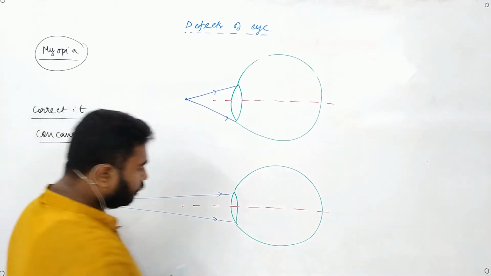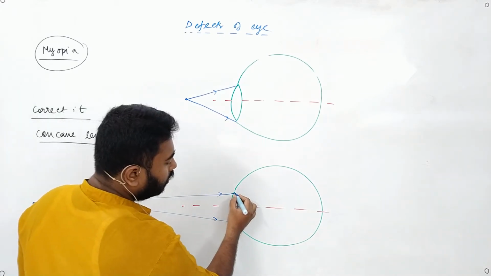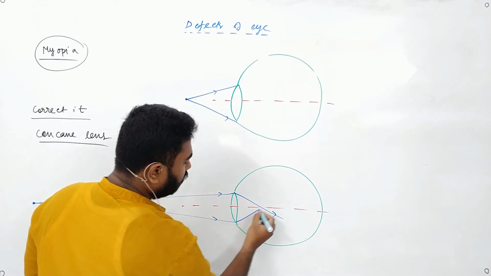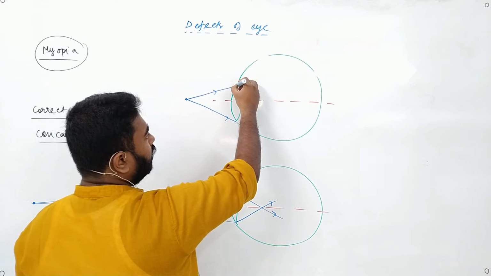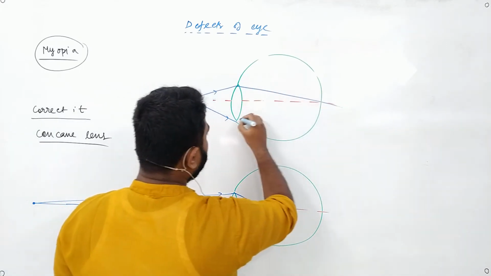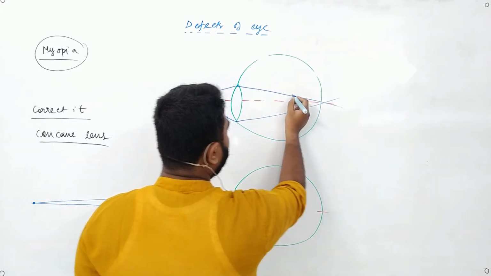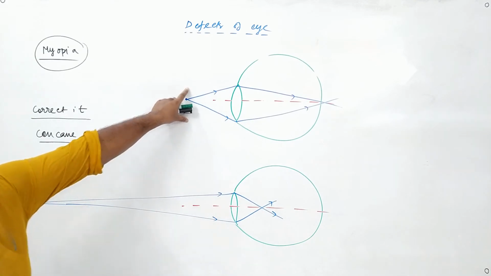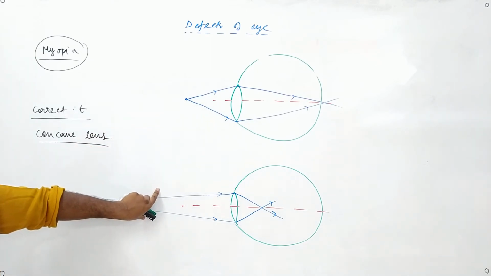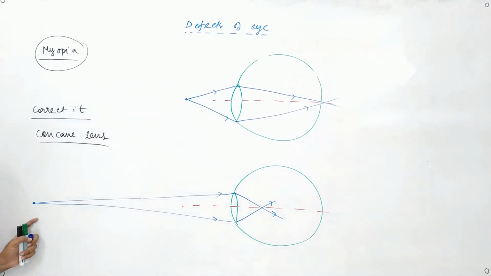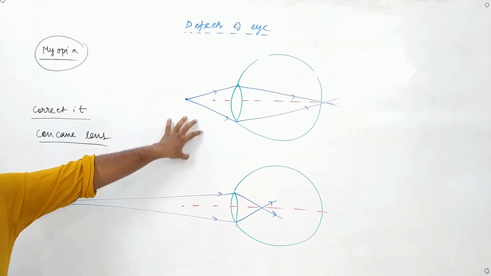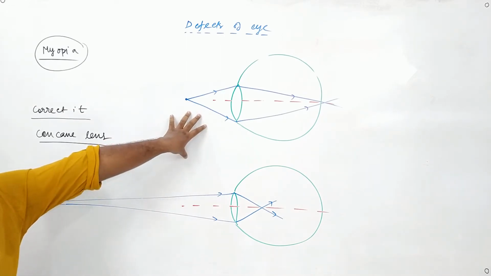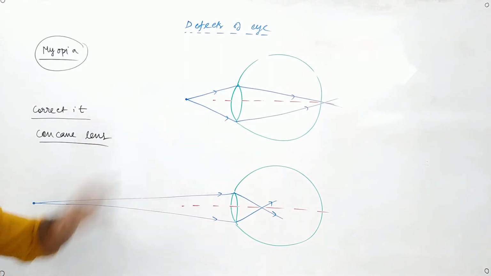So if it bends in this situation, the bending will be like this, right? If it bends in this situation, the bending will be like this, because this ray is more divergent, this ray is less divergent. So if an object is far away, it will be difficult for the observer who is having myopia to observe it, but he can see an object lying closer or in the short distance. Is that clear? Okay, write it down.